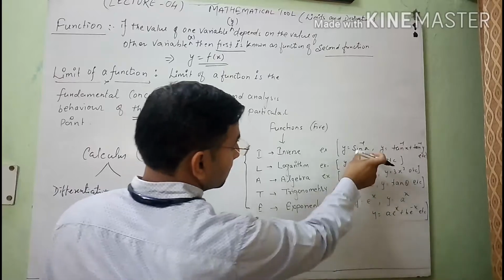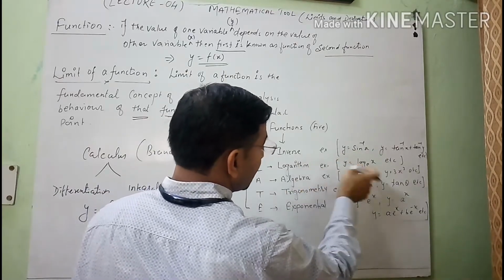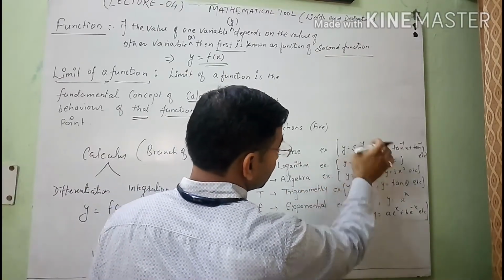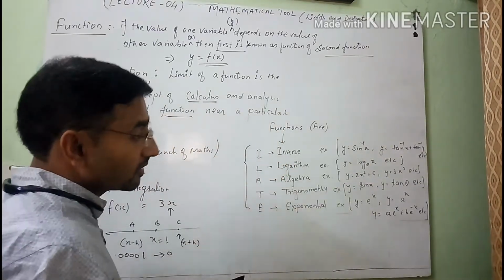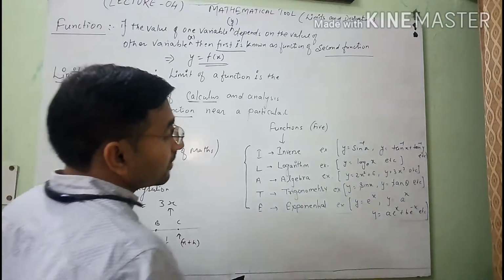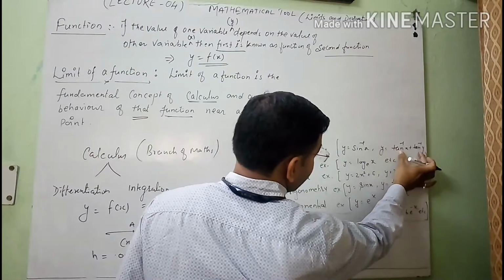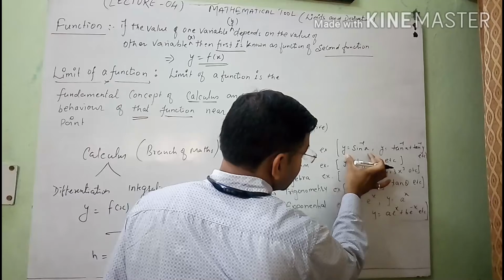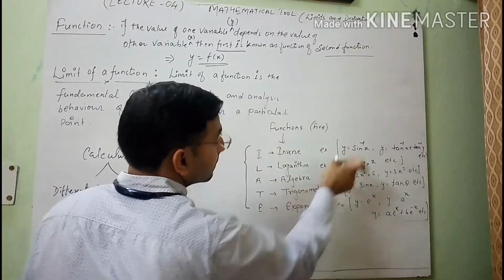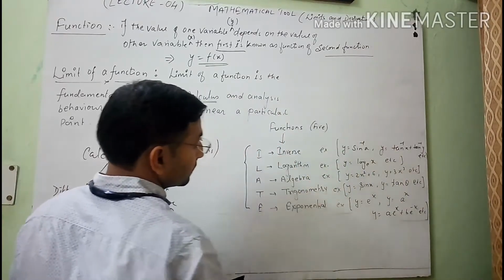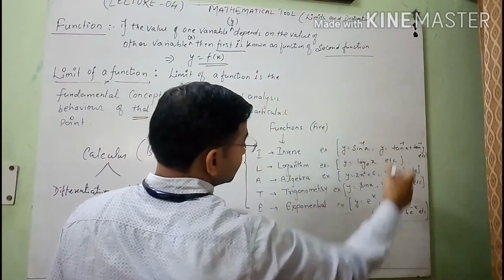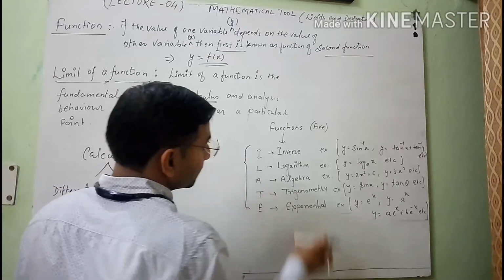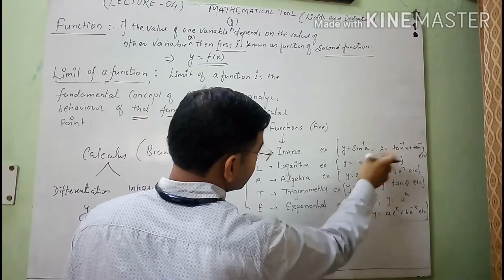And if I read this inverse function, how will we read it? y is equal to sin inverse x, y is equal to tan inverse x plus tan inverse y. Here x and y are both different variables, and y is a function of x, but the whole function is an inverse function. So this is the symbol, or you can say the representation, of an inverse function. After this, the logarithm function, when we talk, y is equal to log x.